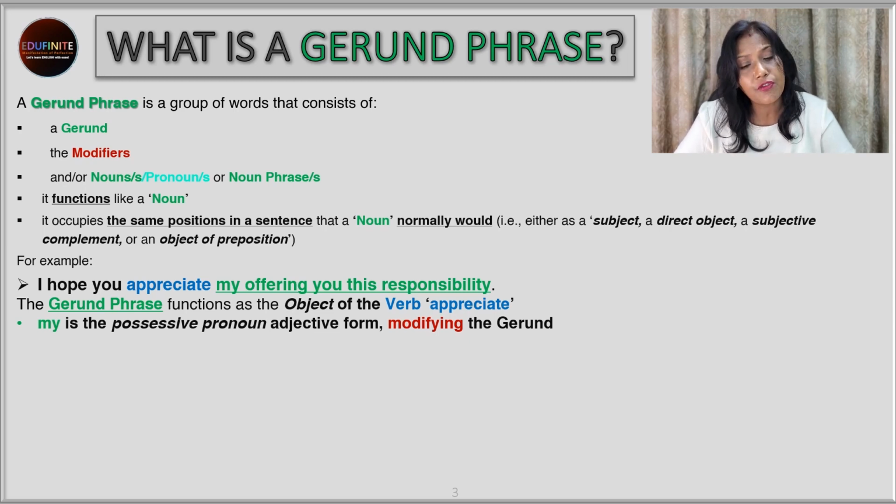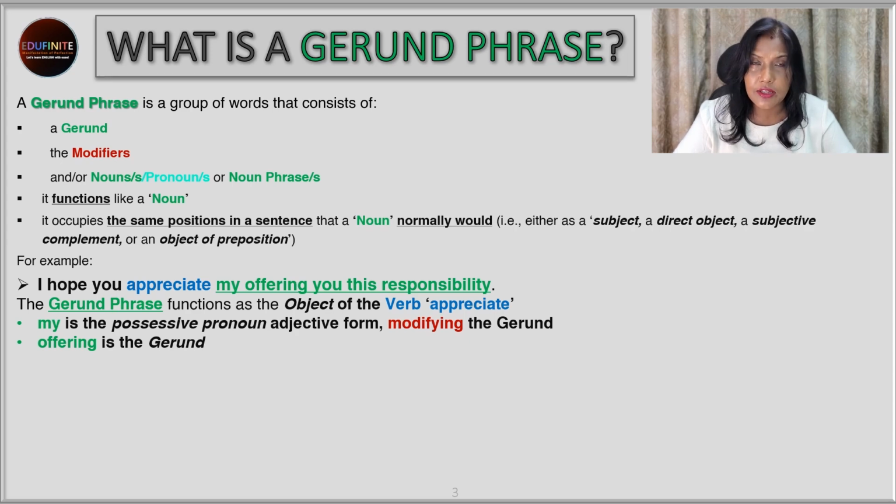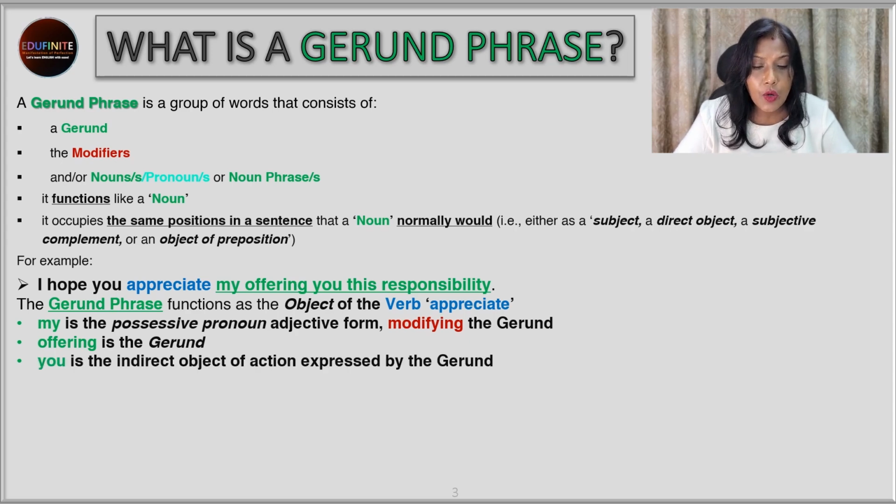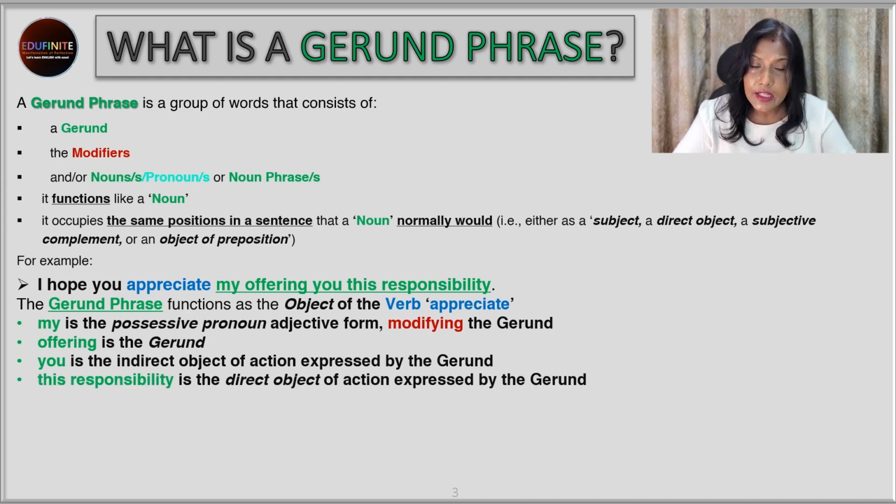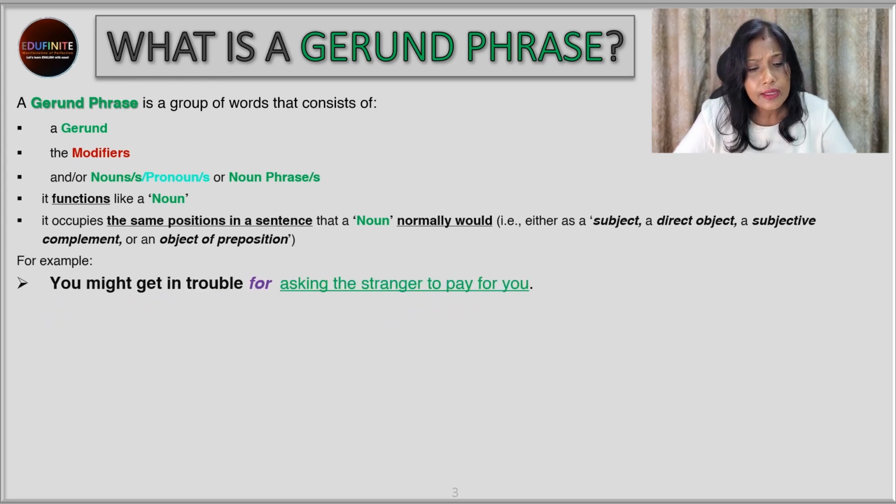Because why is it in the adjective form? Because it's modifying the gerund, and the gerund is functioning as a noun. So it is in the adjective form. Offering is the gerund, obviously, because it's ending in ing. And you is the indirect object of the action expressed by the gerund. And this responsibility is the direct object of the action expressed by the gerund. Because offering what? This responsibility. This responsibility to whom? You. So you is the indirect and this responsibility is the direct object of the action expressed by the gerund. That is offering.